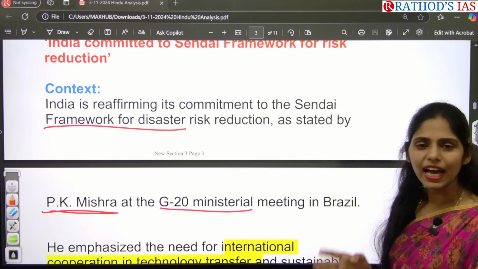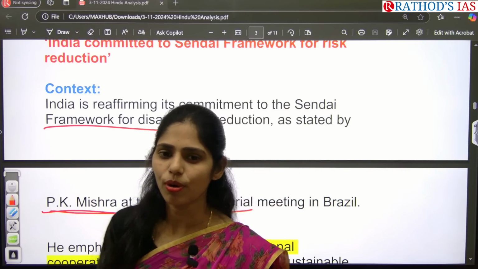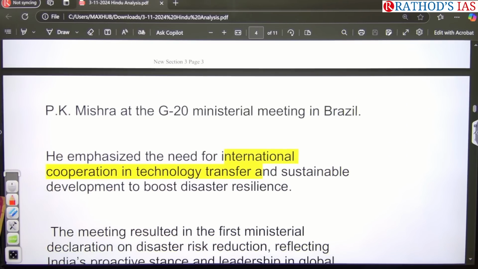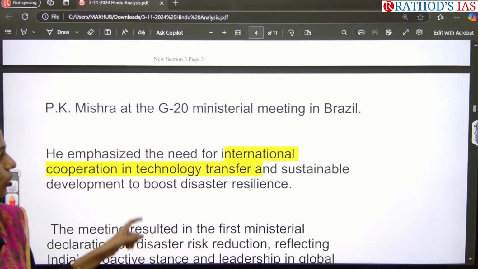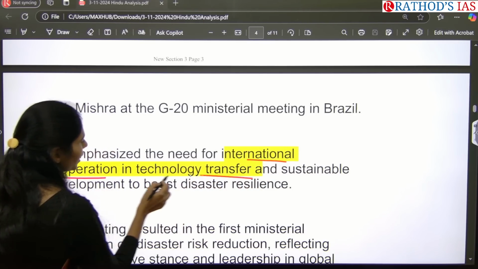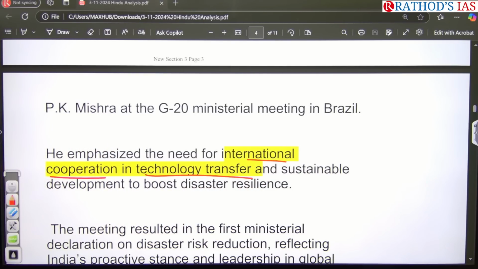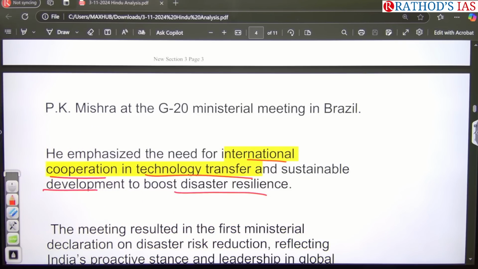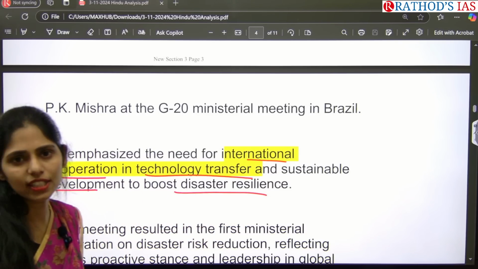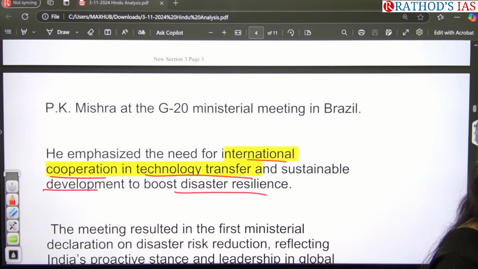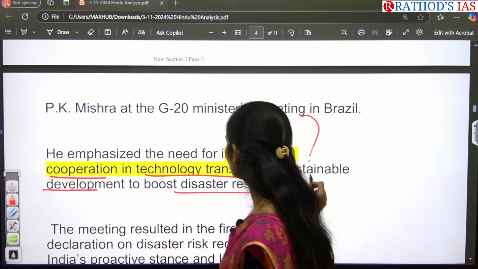In that meet, he focused on three important things. He said we are committed to the Sendai framework, but we have some challenges. Those challenges are that we need international cooperation, sharing of technology or technology transfer, and sustainable development to boost our disaster resilience. If we meet these, India can move towards achieving the Sendai framework so that we can reduce disasters in our country. These are the main things he said.